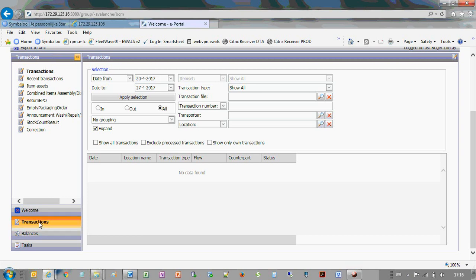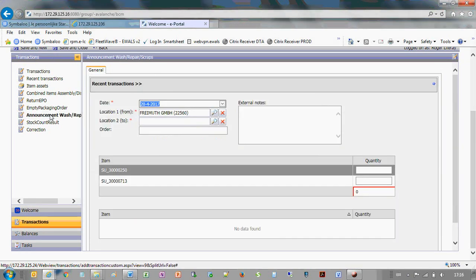To create an announcement for the wash, repair or scrap, click Transactions. Then you click Announcement Wash Repair Scrap. An announcement wash repair scrap order allows you to ask ELC to pick up empty goods that should be repaired,